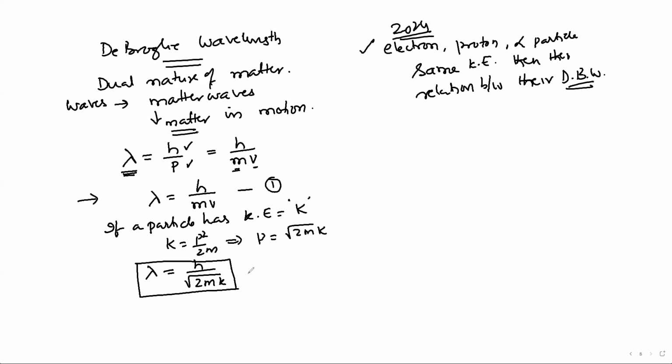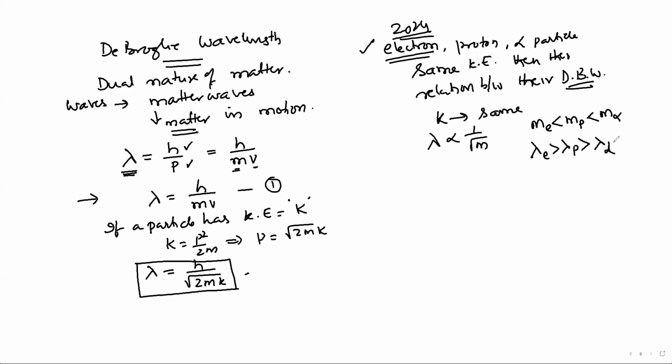To solve this question, we take this relation, lambda equal to h by root of 2mK. It is given the kinetic energy is same. So simply, wavelength is inversely proportional to mass. Now, according to masses, mass of electron is less compared to mass of proton, which is less compared to mass of alpha particle. So automatically, wavelength of electron is greater compared to wavelength of proton, which is greater compared to wavelength of alpha particle.